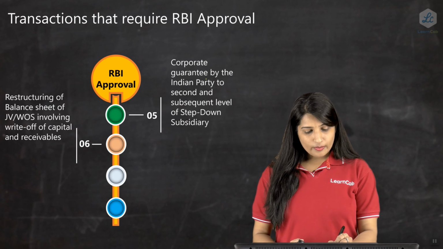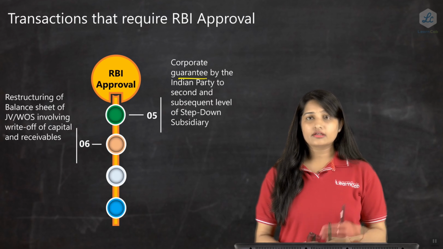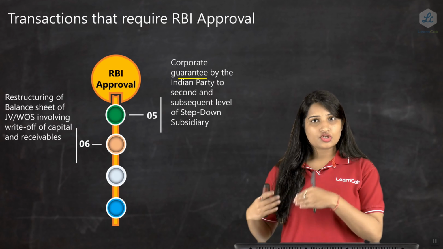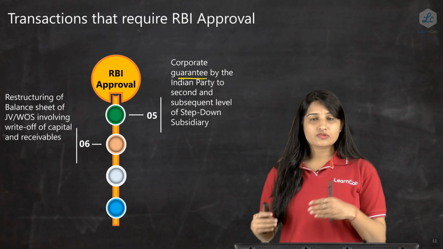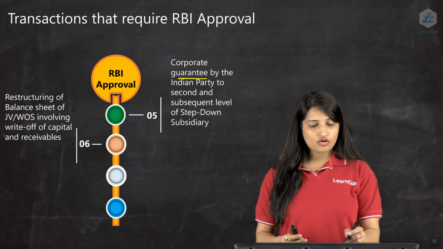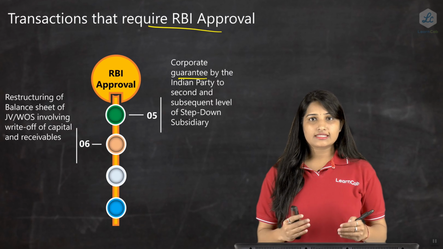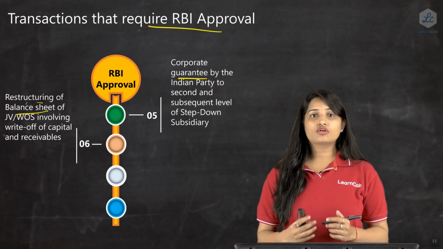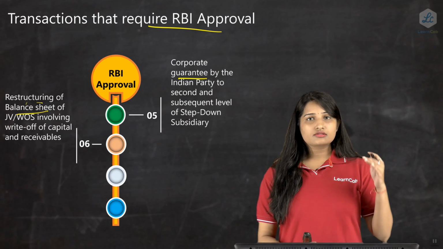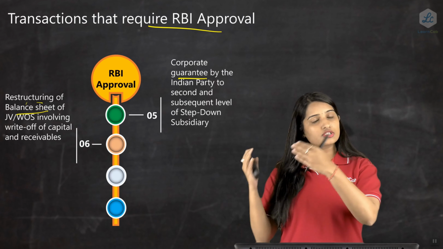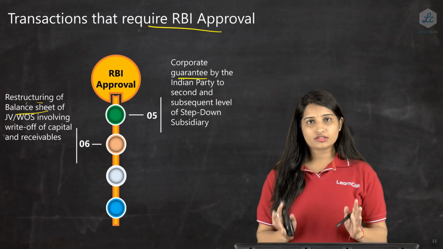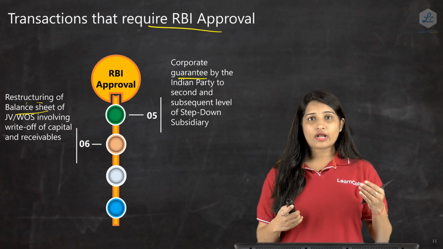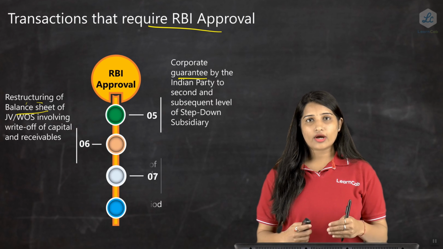The next one is the corporate guarantee by an Indian party. If the Indian party wants to give a corporate guarantee to the subsequent second level or the step down subsidiary, then a prior approval of RBI is required in this case. Next is the restructuring of a balance sheet of a joint venture or a wholly owned subsidiary. In case the joint venture or a wholly owned subsidiary is outside India and you want to restructure the balance sheet by way of a write-off of any receivables, then prior approval of RBI is again required in these cases.